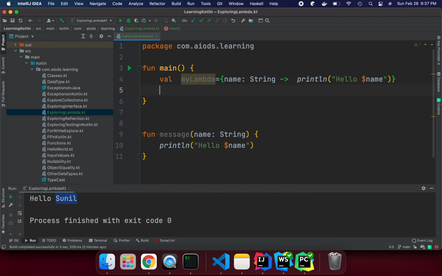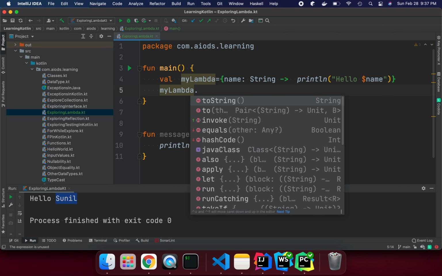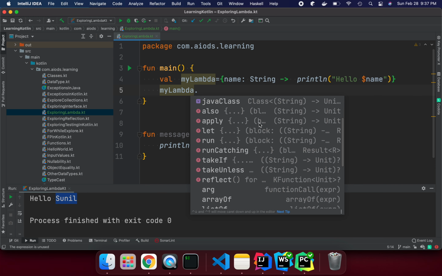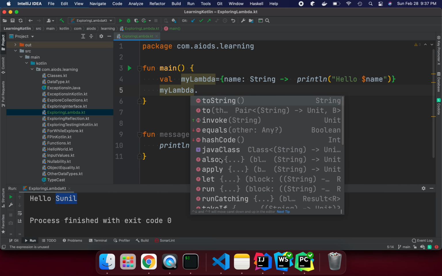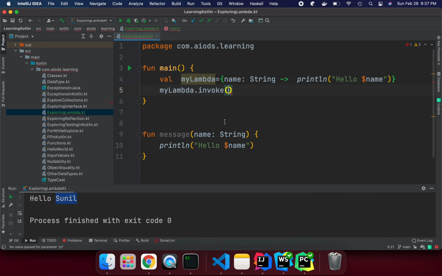We have two choices. The first choice is to say myLambda dot, and you can see the invoke method coming here, so you are invoking your lambda. We can say invoke and pass Sunil with an exclamation mark, and try to run it.